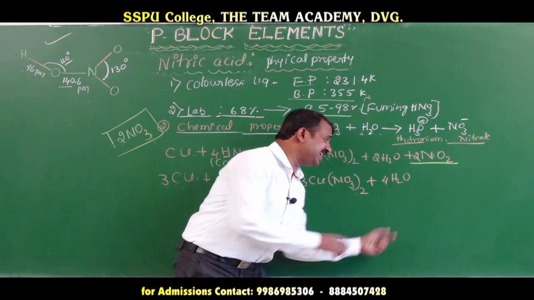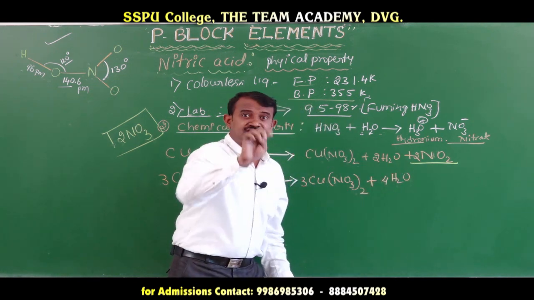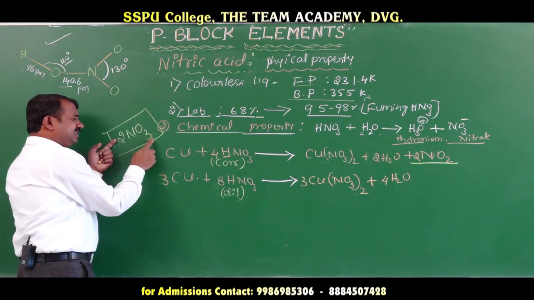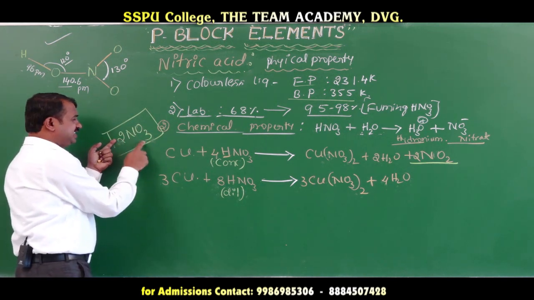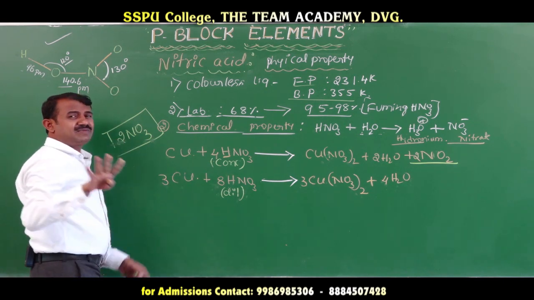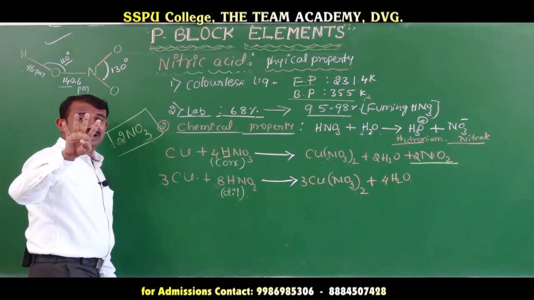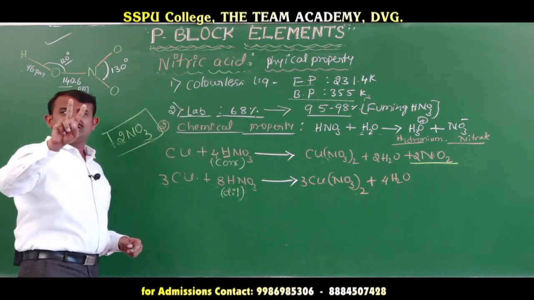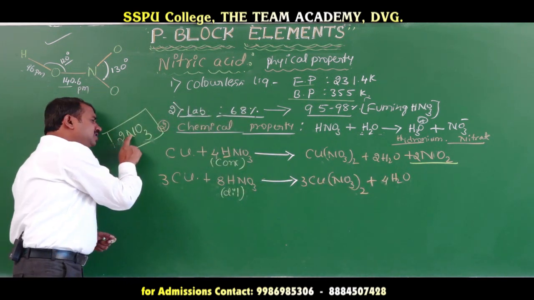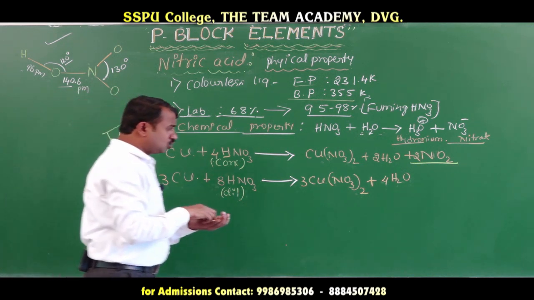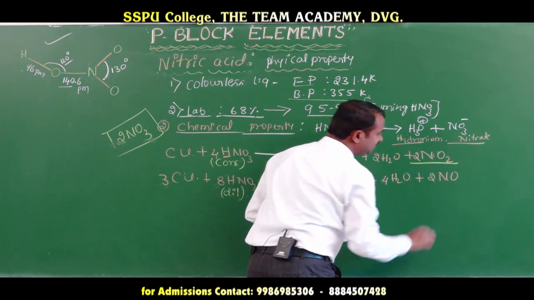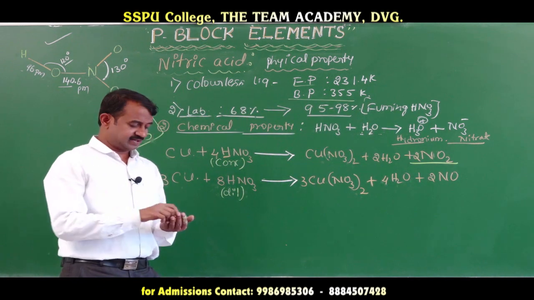How many oxygen are consumed? 4 oxygen are removed. Remaining 2 nitrate has 6 oxygen, and 4 oxygen are consumed in water, so 4 oxygen are gone, leaving 2 oxygen and 2 nitrogen. That means the gas released is nitric oxide.